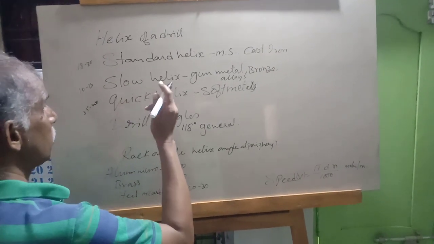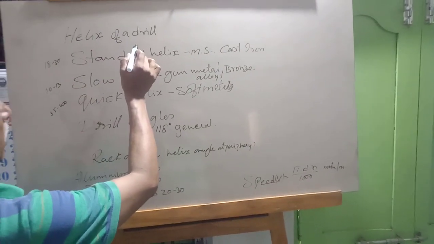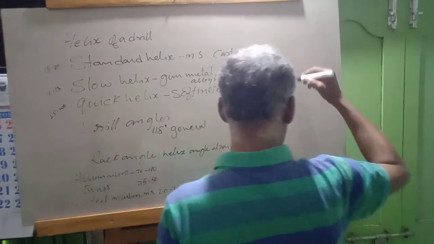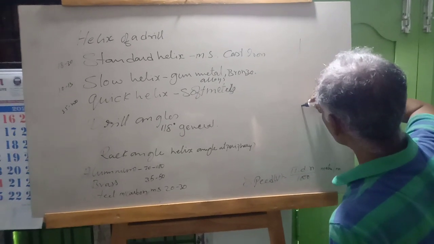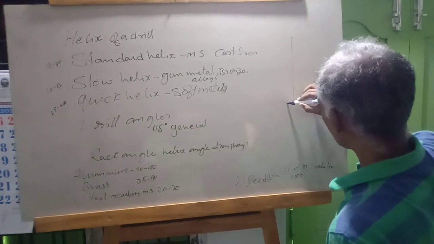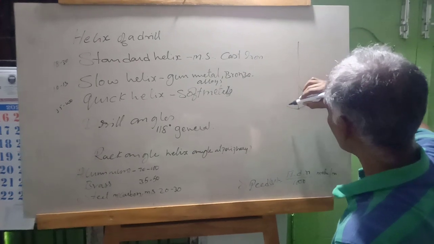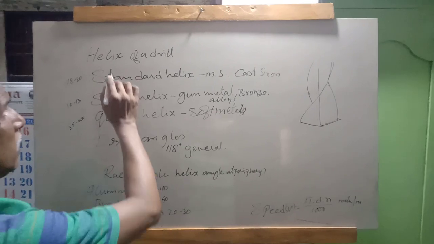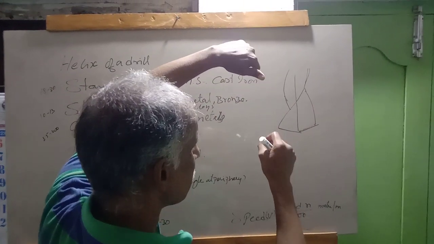Now, I was told in the last class, helix angle of a drill. So, helix angle of a drill. This is a helix angle, the drill after making a twist.